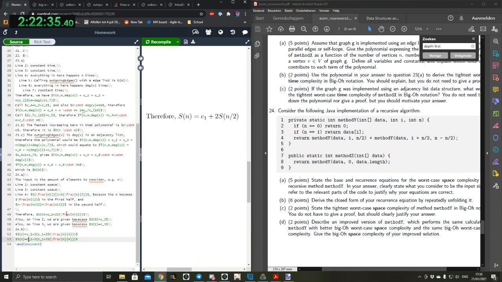Unfolding this gives 3c1 plus 4s of n over 4. Then we get 4c1 plus 2s of frac n over 8, which will unfold. I think I added a bracket too many here. Yep. Which will unfold to 7c1 plus 8s of n over 8.